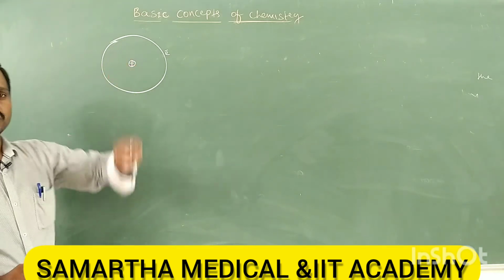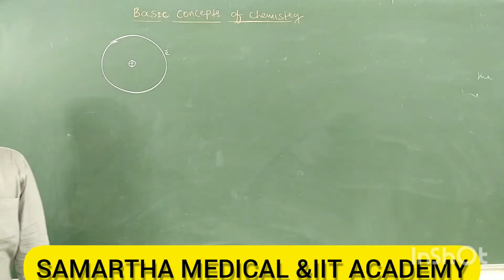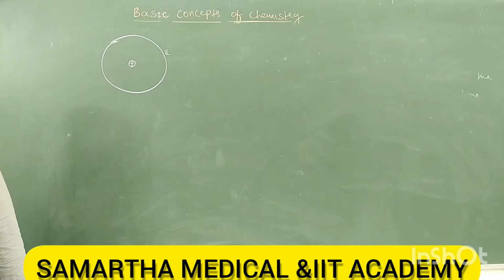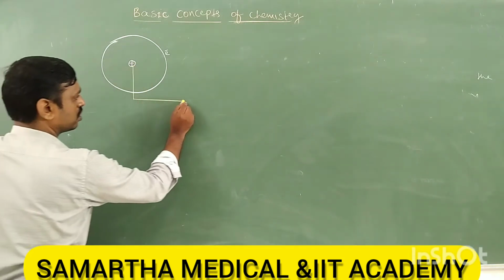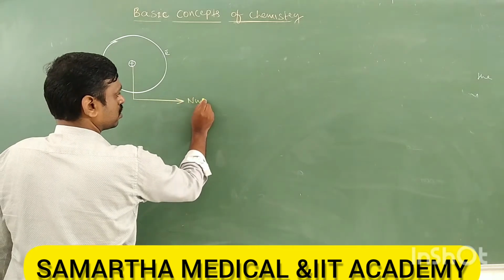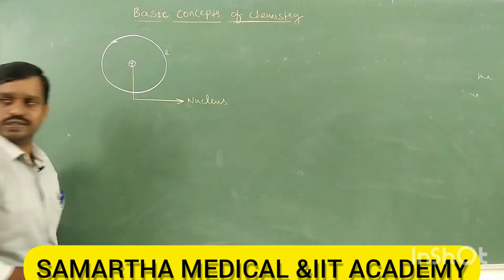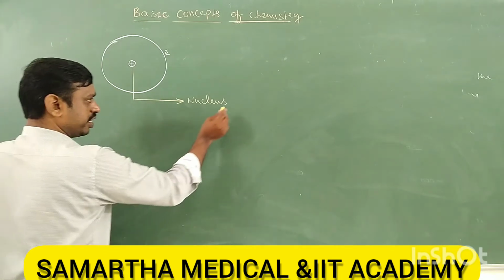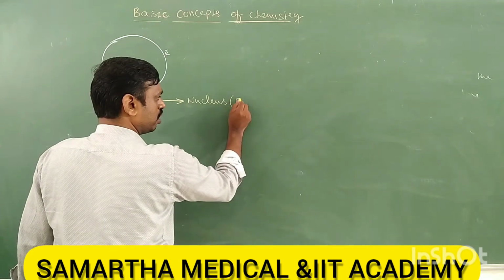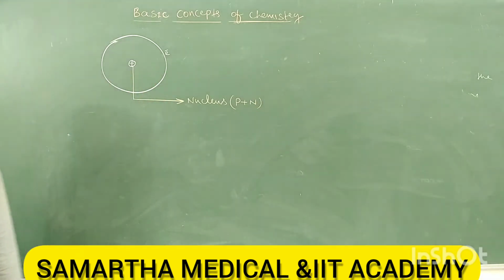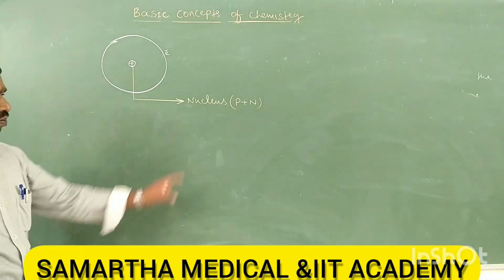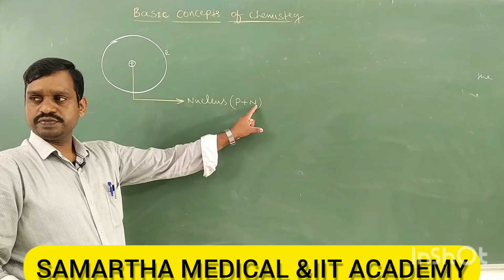Those circular paths are called orbits, shells or energy levels. Then tell me, what is this? It is a nucleus. Then what fundamental particles does the nucleus contain? Proton plus neutron. So there are two fundamental particles, proton and neutron.